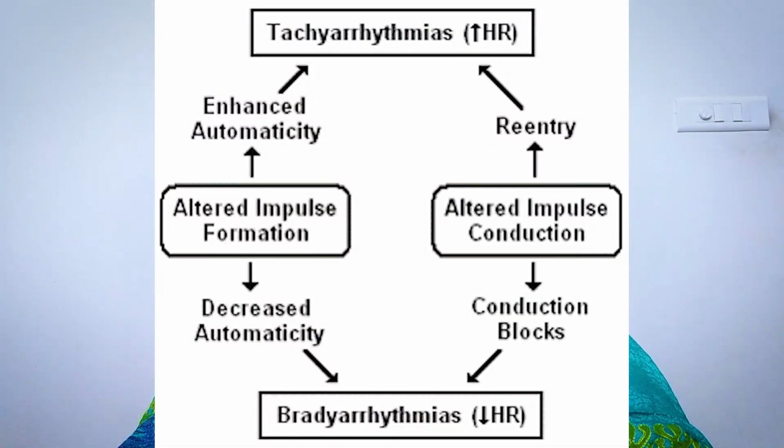So observe the second diagram also. By observing that diagram, the concept should be clear for you. Now, in detail, we can see disorders of impulse formation. Already told, there are only two mechanisms: one is disorder of automaticity, the other one is triggered activity. Among those, we can first see automaticity.